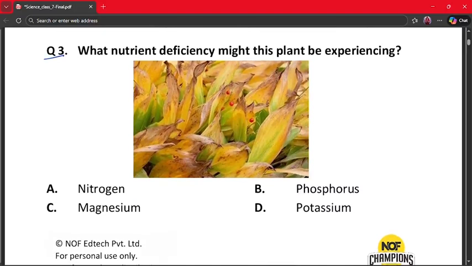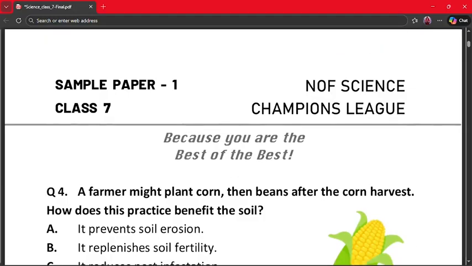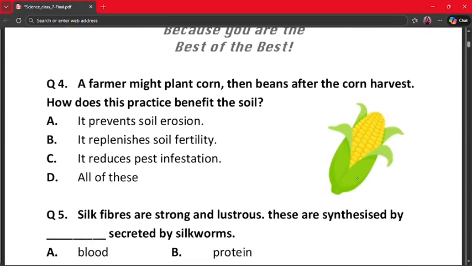What nutrient deficiency might this plant be experiencing? A. Nitrogen, B. Phosphorus, C. Magnesium and D. Potassium. Here the correct answer is option A, nitrogen, because when a plant lacks nitrogen, its growth becomes poor. Leaves often turn pale or yellow, just like it is shown in the image, and nitrogen is essential for leaf growth, and other nutrients cause different symptoms. So nitrogen deficiency fits best here. Let's move on to the next question, that is question number 4.